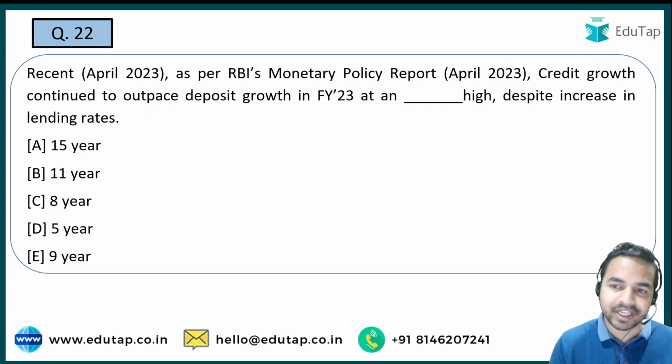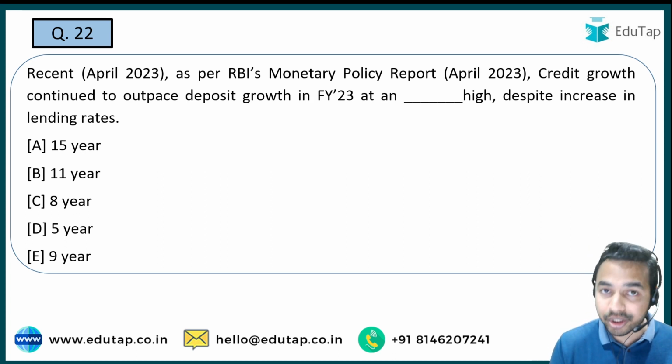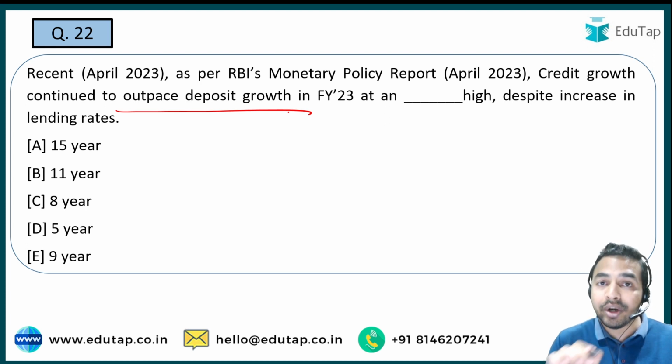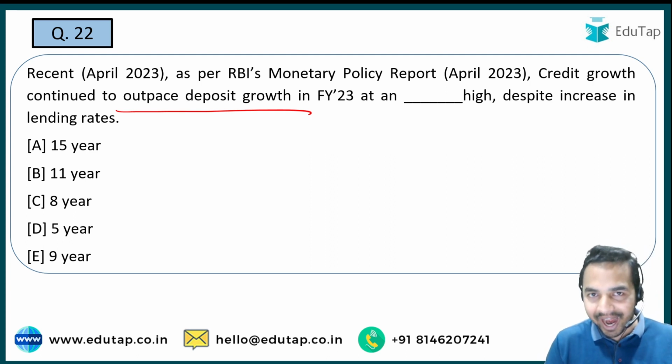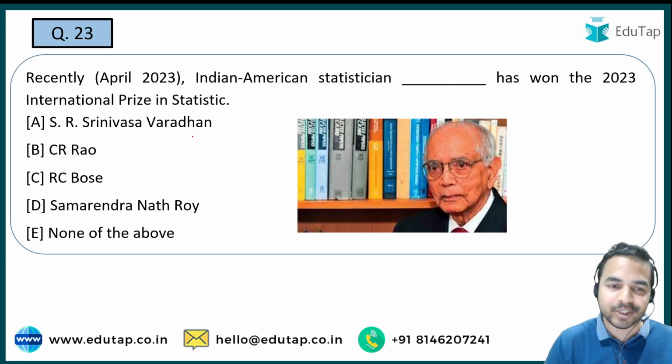Next question is once again from the RBI monetary policy report, and the question is that credit growth continued to outpace the deposit growth in fiscal year 2023, और ये basically is at a dash-year high despite increase in the lending rates. तो lending rates के increase होने के बावजूद जो credit growth है इसने outpace किया है deposit growth को, and here you are required to tell me कितने साल का ये जो record है जो नया create हुआ है, and here guys basically it is 11 year. I hope this is clear to all of you. Now let's move on to the next question.